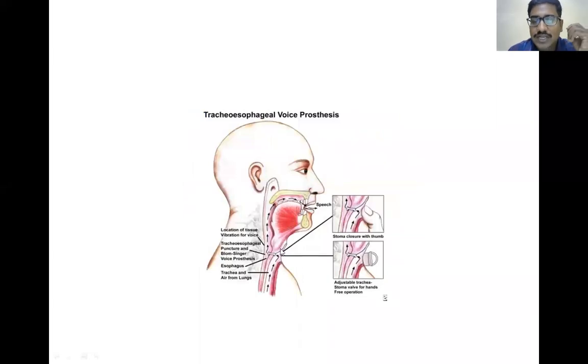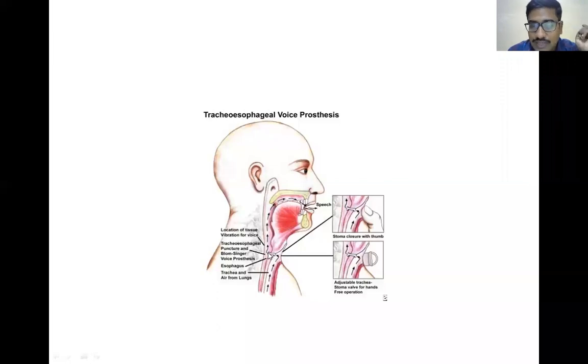Dear students, see the image. This is the larynx, this is the esophagus. I have removed the total larynx due to malignancy in the larynx. Then we are left with the trachea only. Now I have created a fistula between the trachea and the esophagus. This is called tracheoesophageal fistula or puncture.